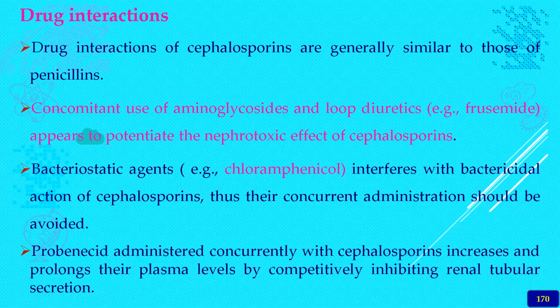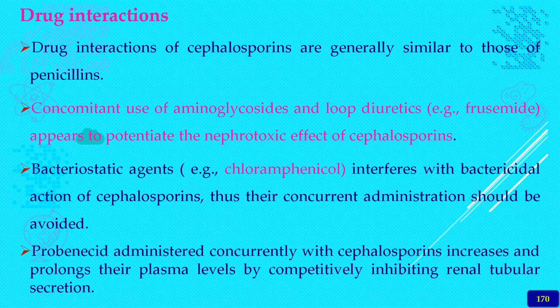And the drug interactions: as said in the initial stages, these drugs should not be combined with aminoglycosides and also loop diuretics like furosemide. These appear to potentiate the nephrotoxic effect of the cephalosporins, and bacteriostatic agents like chloramphenicol inhibit the bactericidal action of the cephalosporins.